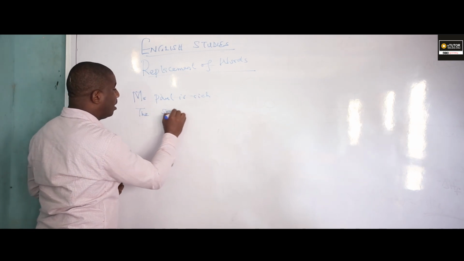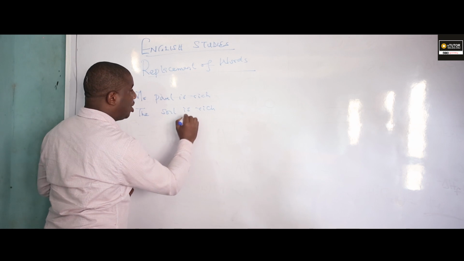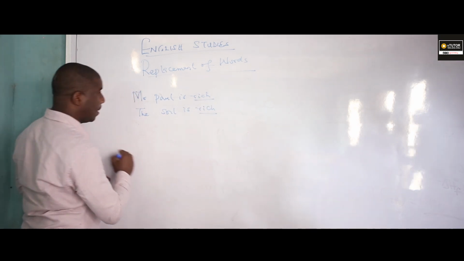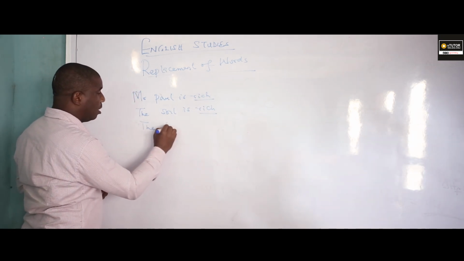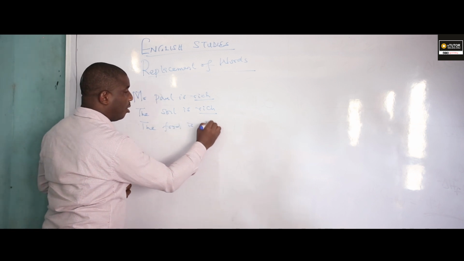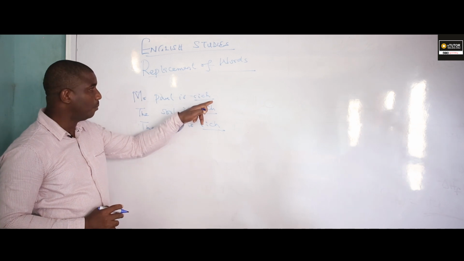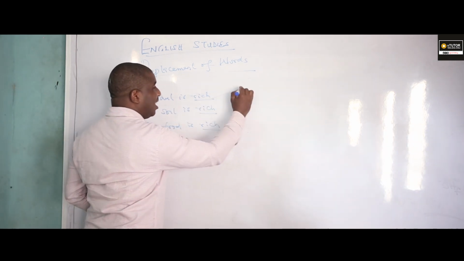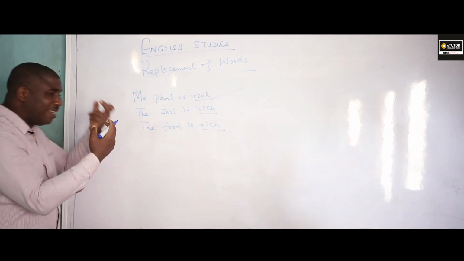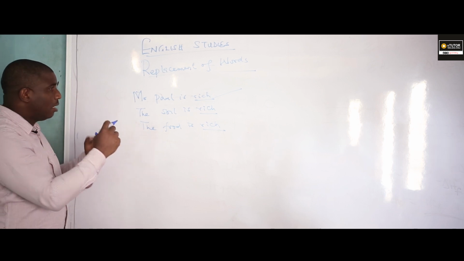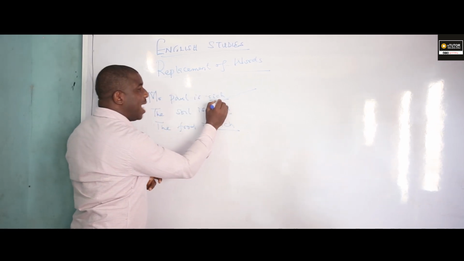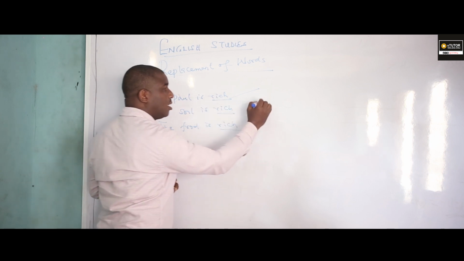The soil is rich. The food is rich. The word rich has different meanings. Mr. Paul is rich. The best word that can substitute rich is what?